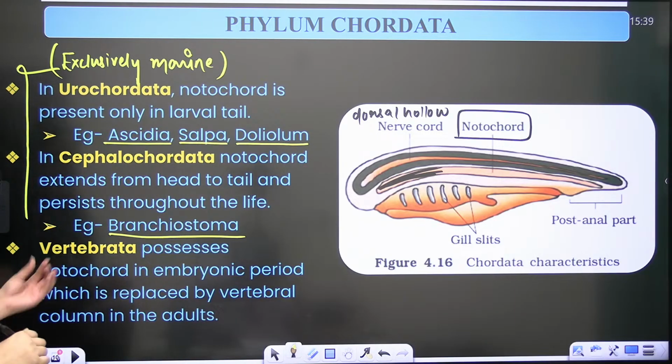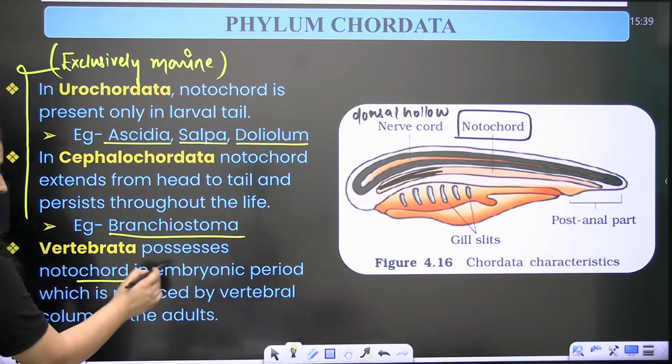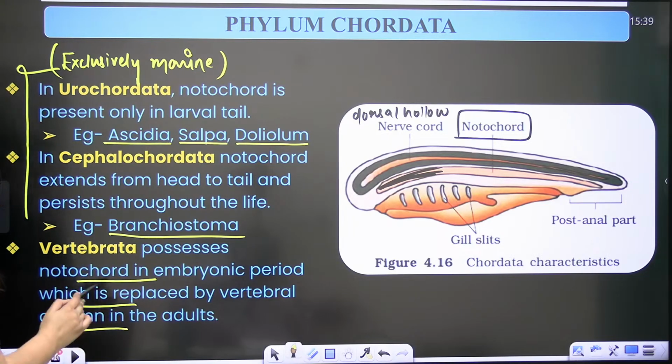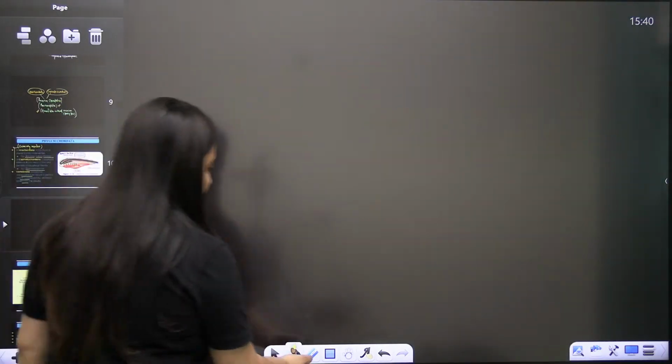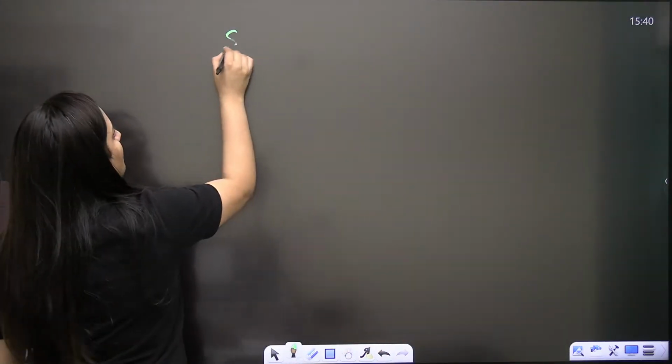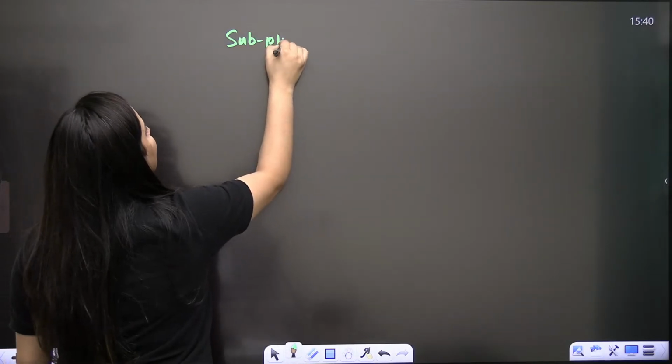So then comes the Vertebrata, where notochord is in the embryonic period, which will be replaced by the vertebral column in the adults. Now this flow chart is very important. Let's draw it with me.